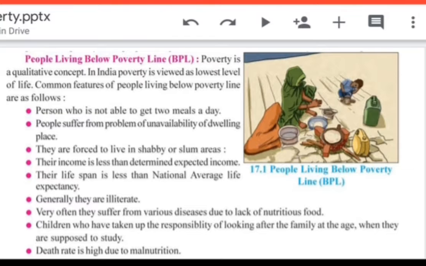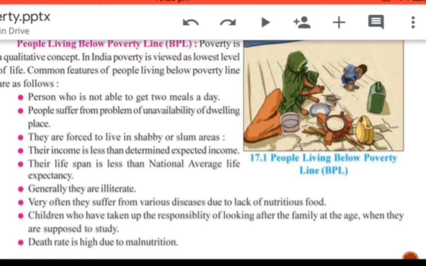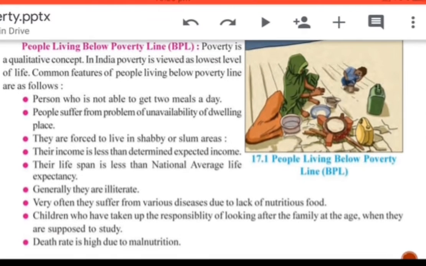Now you are going to see what the characteristics are. The government has decided a criterion, and if anybody falls below that criterion, they are known as BPL people. They are at the very lowest level of life. So what are the features of such people? One, they are not able to get two meals a day, because their basic requirement is not fulfilled.